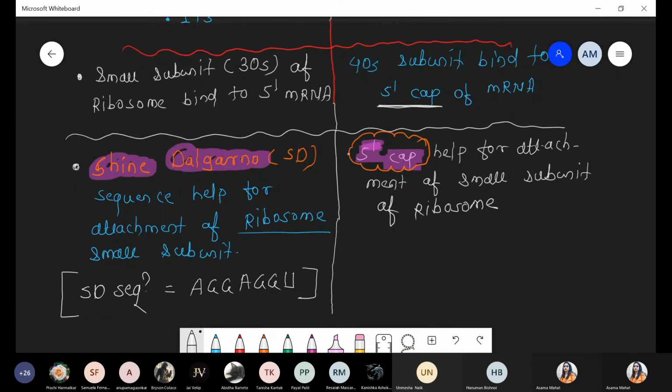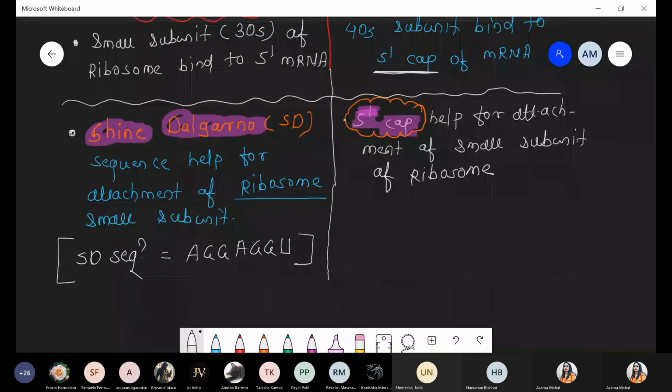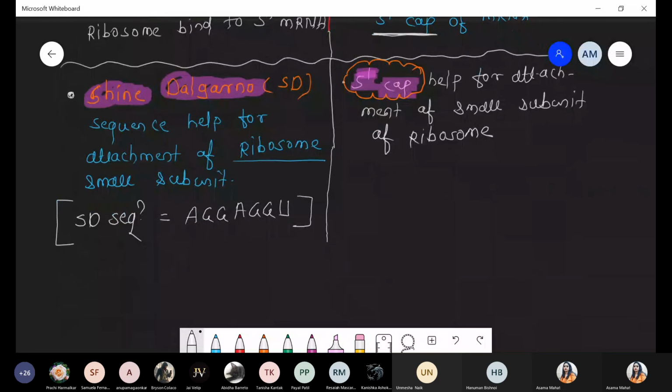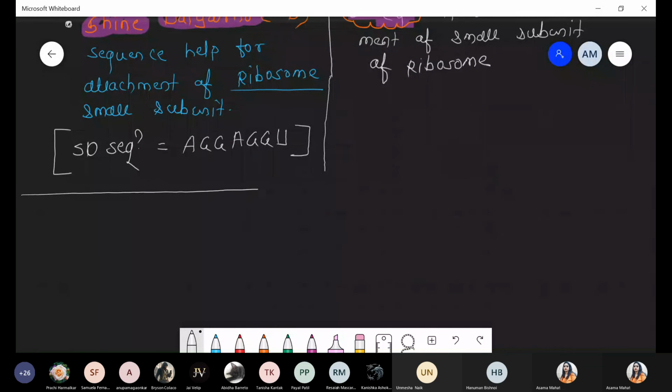It is called the Shine-Dalgarno sequence. Got it? This point is clear.